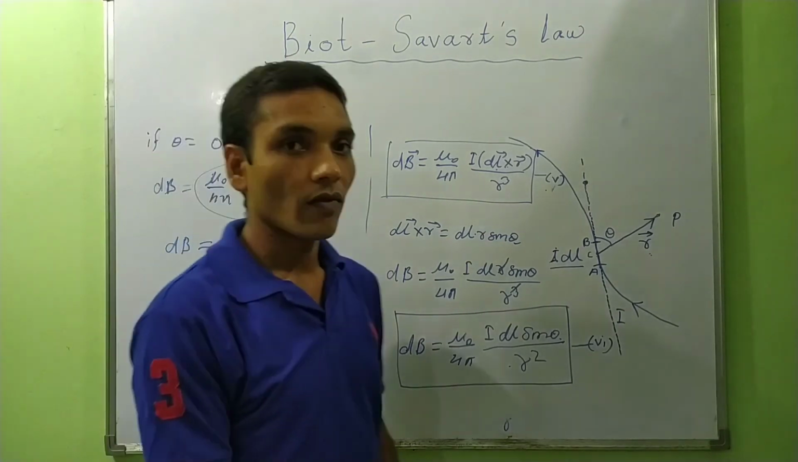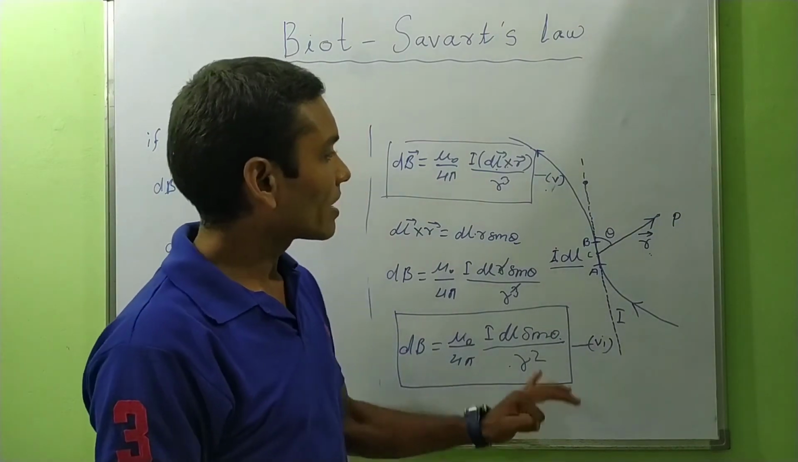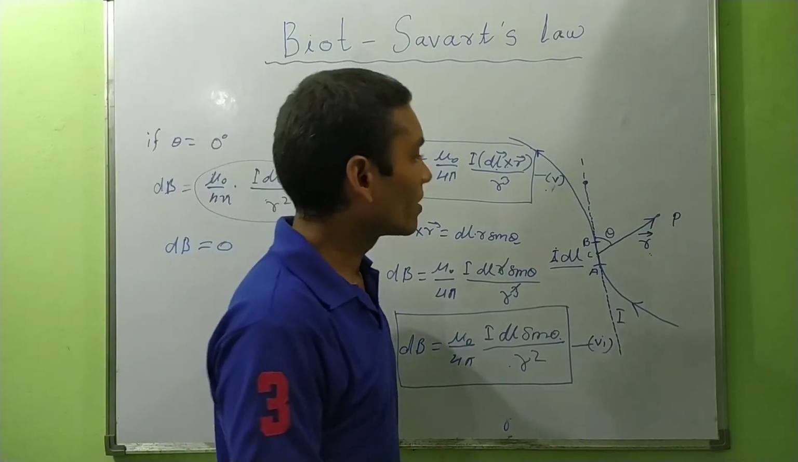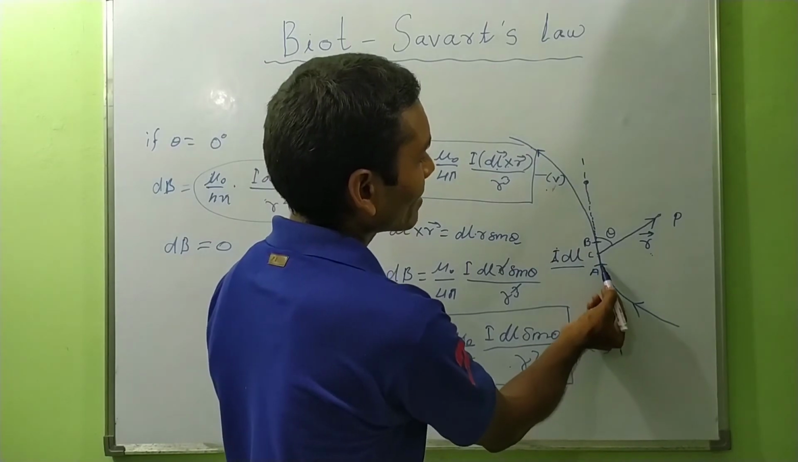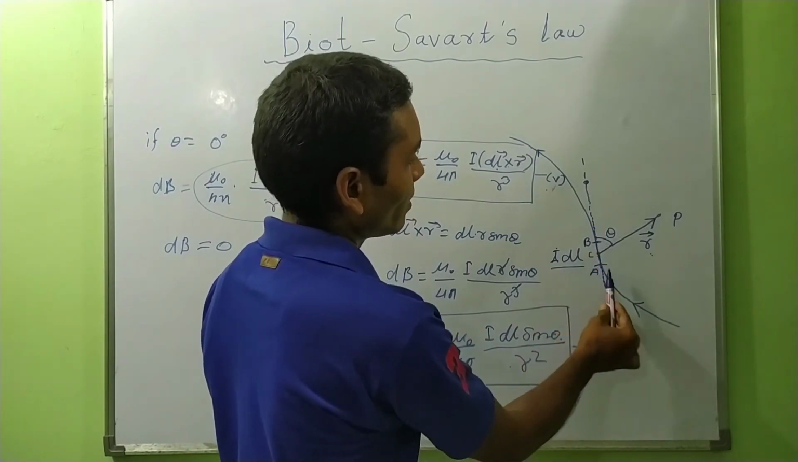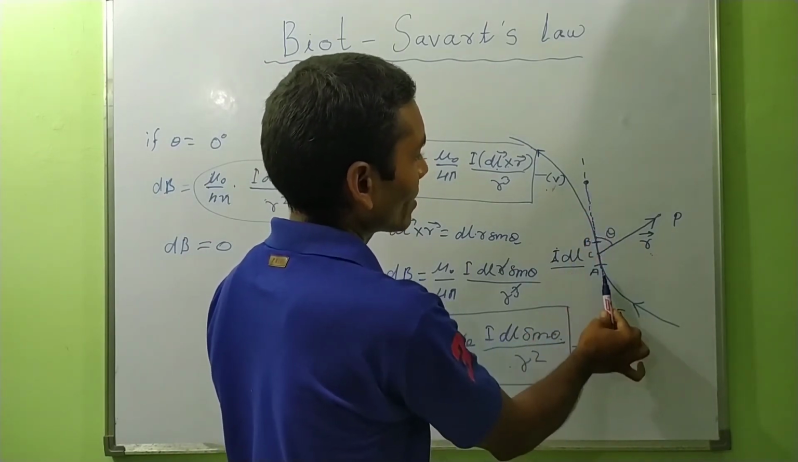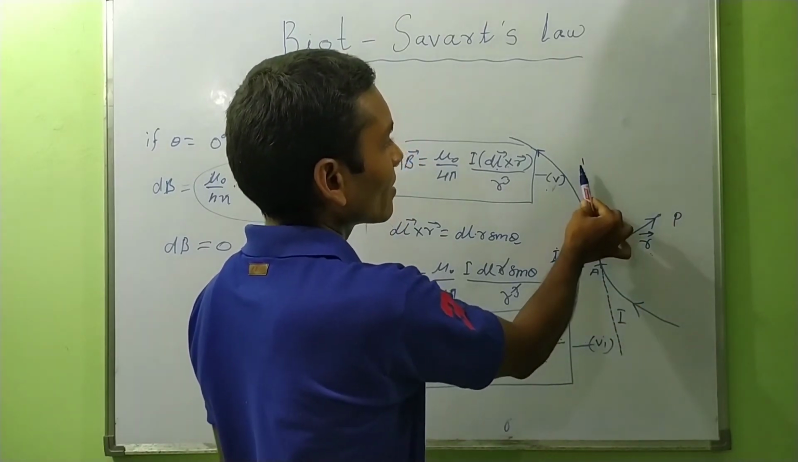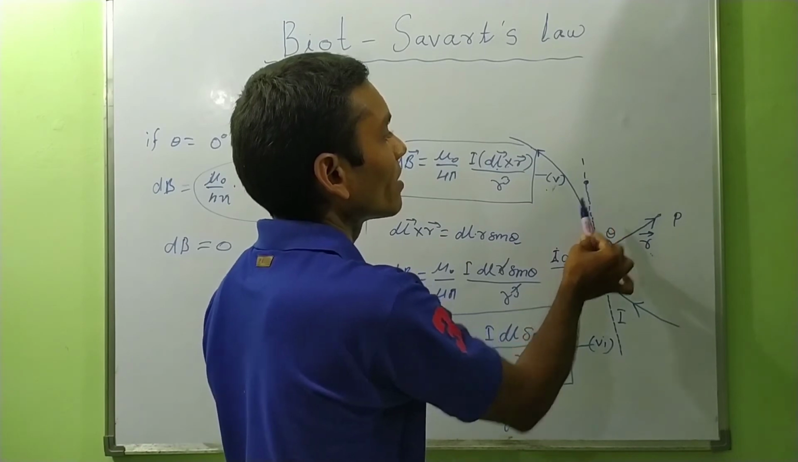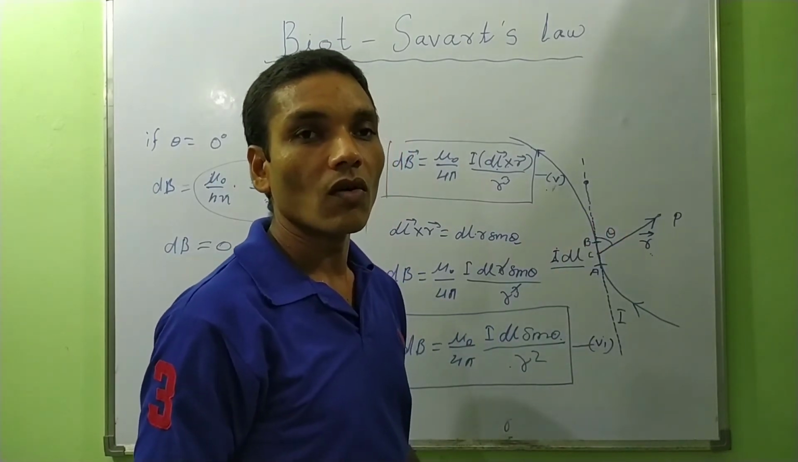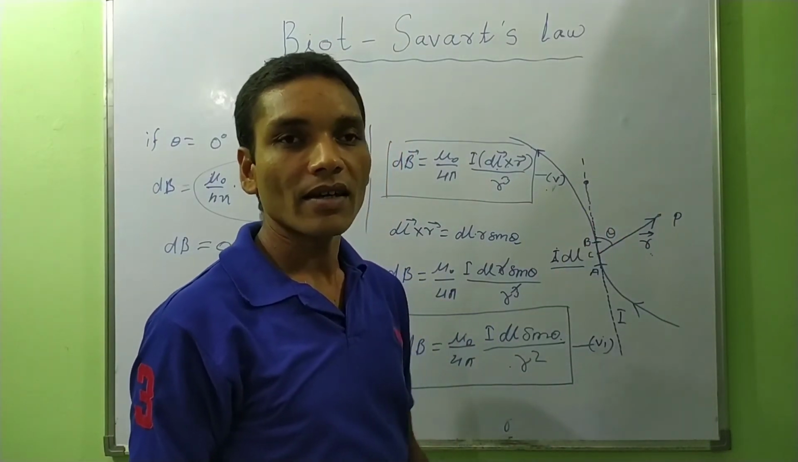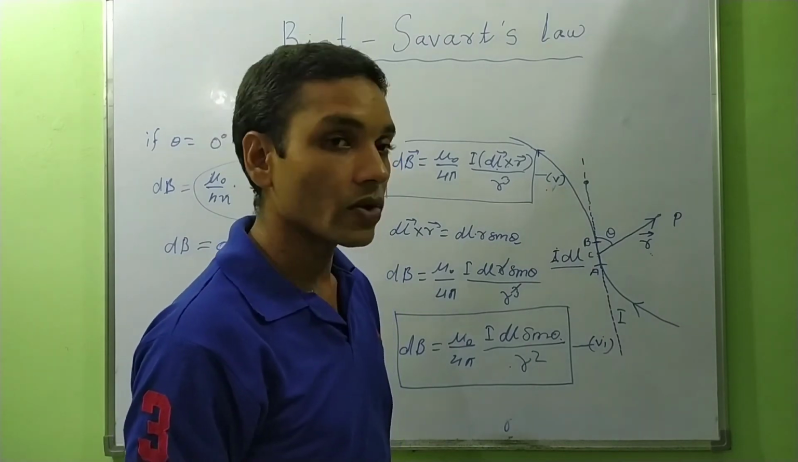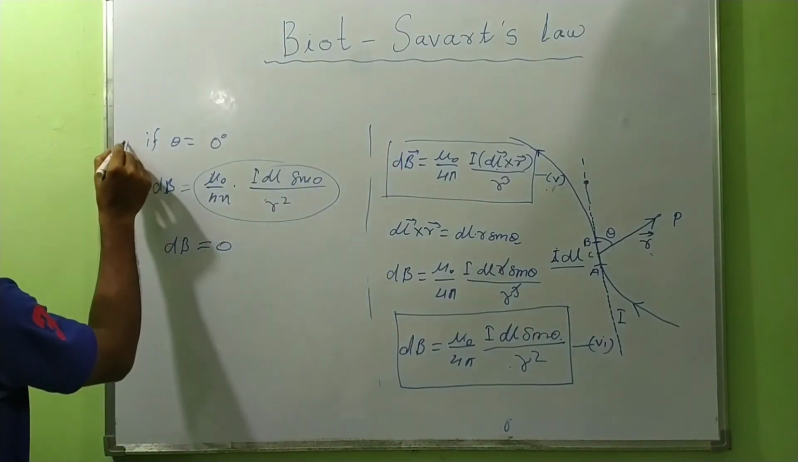Means now we can see that the magnetic field along the direction of current, this is the direction of current and this is also the direction of length. So along the direction of current, the magnetic field is 0 for any current carrying conductor. This is the conclusion. Okay, this is the first case.